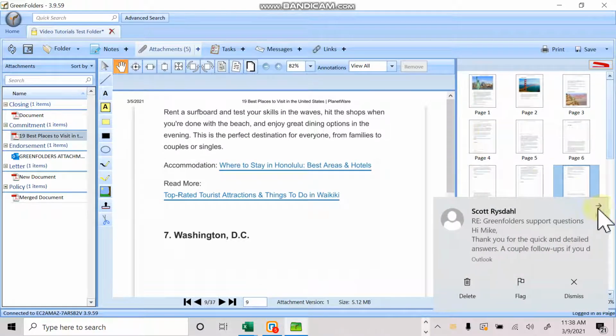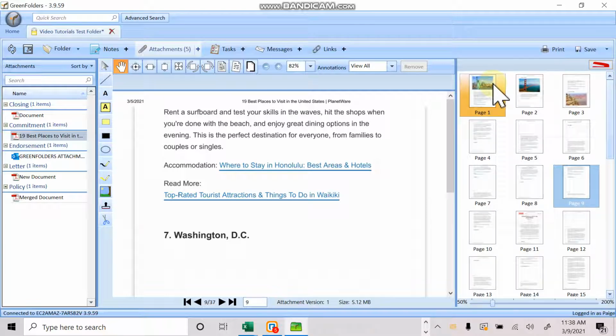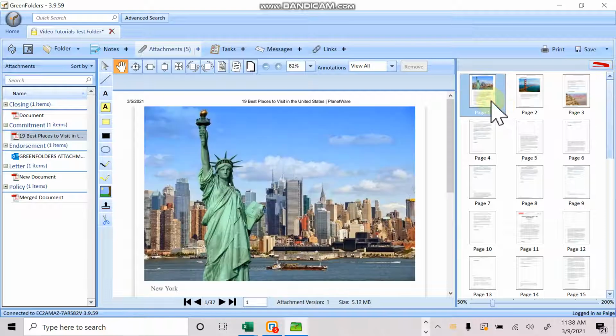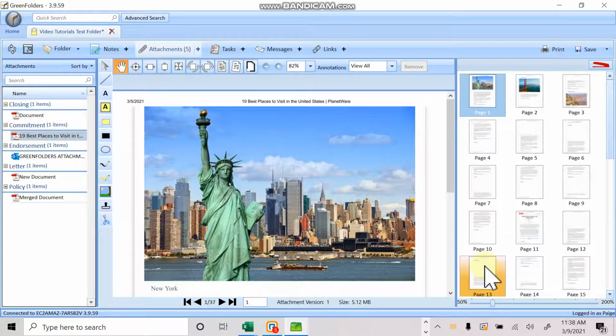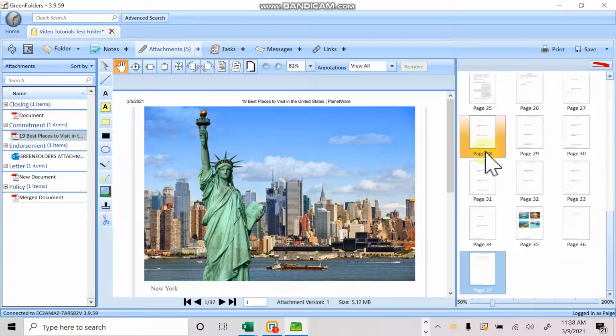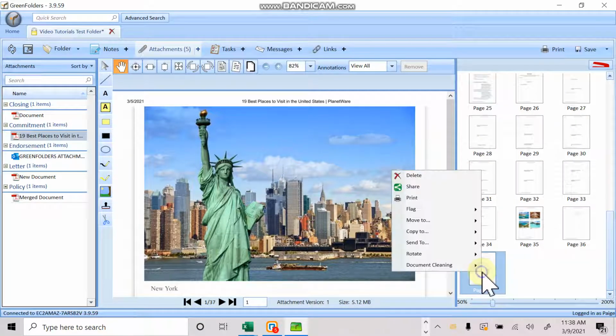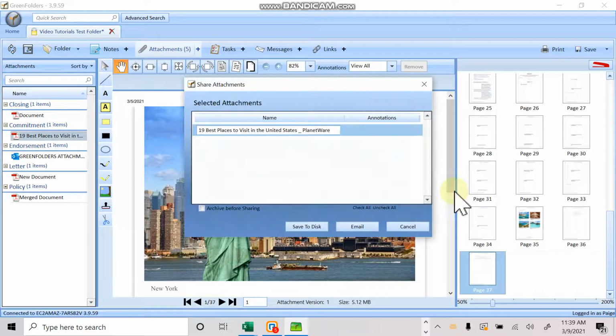Some other really great things that you can do from within the Green Folders tab is you can actually email documents straight out of Green Folders. So let's say you needed to send a contract to somebody and all they needed was the first page and the last page where the signature is. You can go ahead and click those pages by once again clicking on the first page and then holding the control key on your keyboard and clicking on the last page. Once you do that, you right mouse click and then you can share.